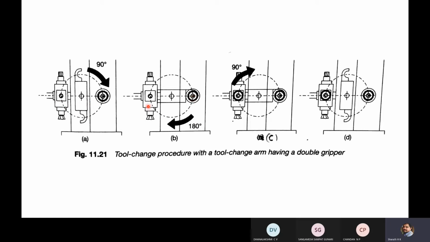When there is the 180 degree movement, the tool picked from the spindle will be placed on the turret. Simultaneously, the tool picked from the tool turret will be placed on the spindle.